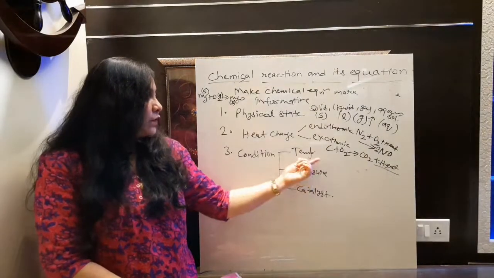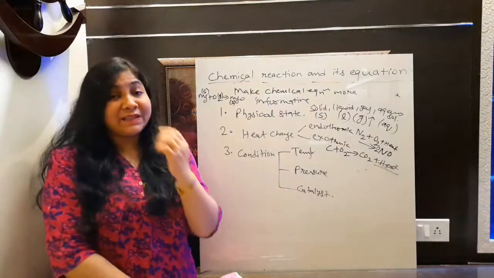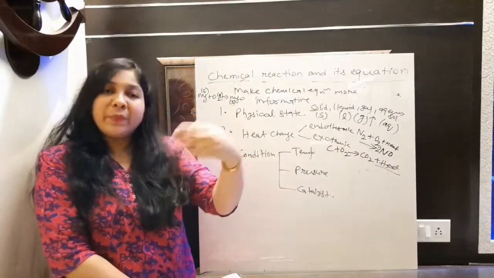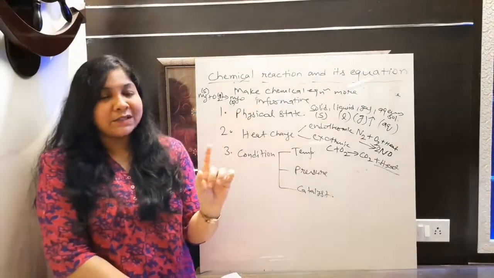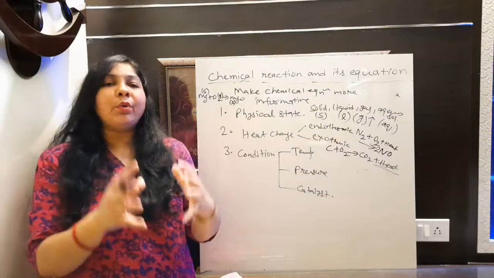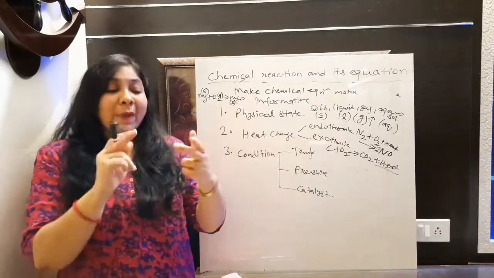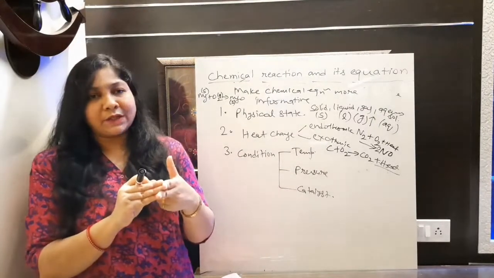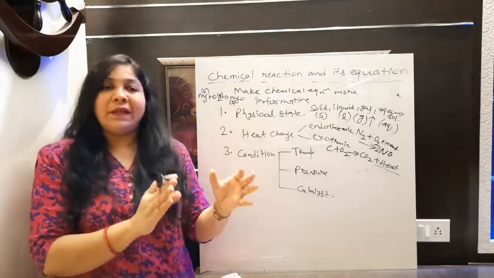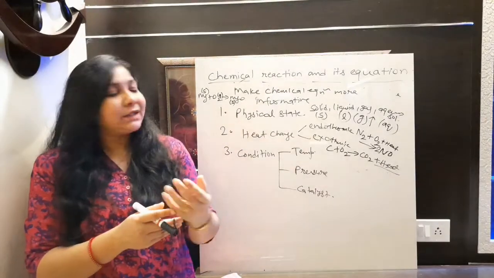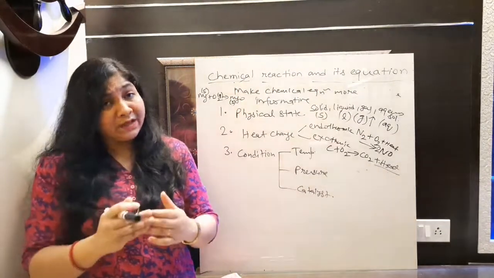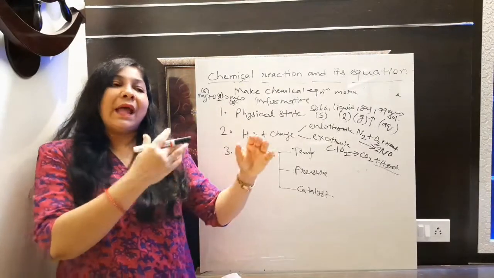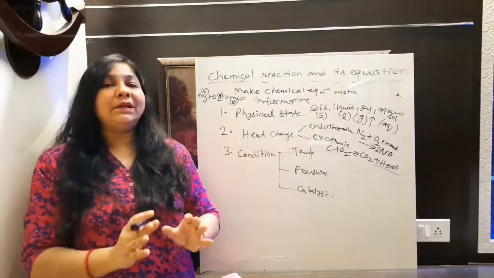So let's discuss catalyst, because temperature and pressure we already know. What is a catalyst? Catalyst is just a substance which will help to complete your reaction. It will never participate in the reaction. It will only help to complete that reaction. By using a catalyst, you can increase the rate of a chemical reaction and sometimes you can decrease the rate of a chemical reaction also. It depends on what we need there. If you want to increase the rate of reaction, then we use a catalyst. If you want to decrease the rate of reaction, then also sometimes we use a catalyst. So it is just a substance which will act as a helper here to complete the reaction smoothly.